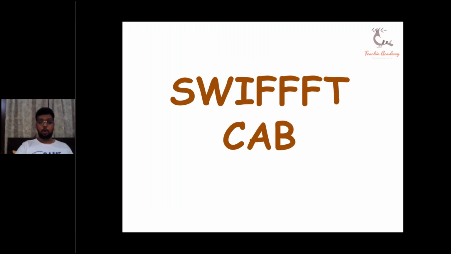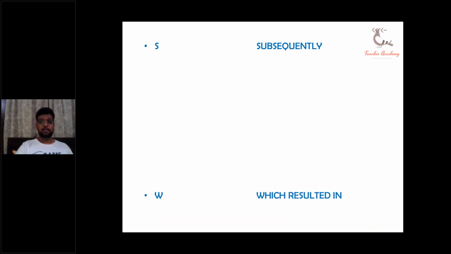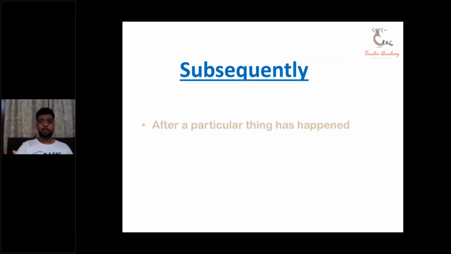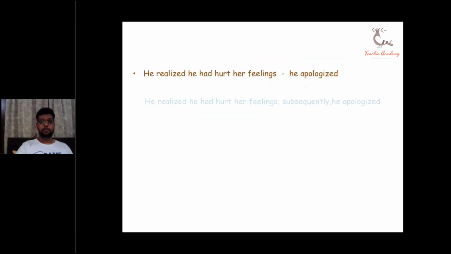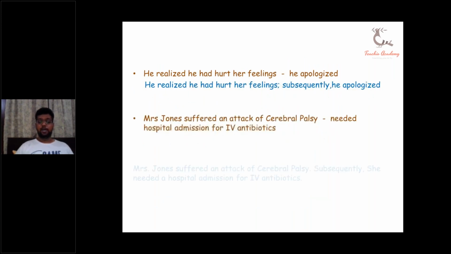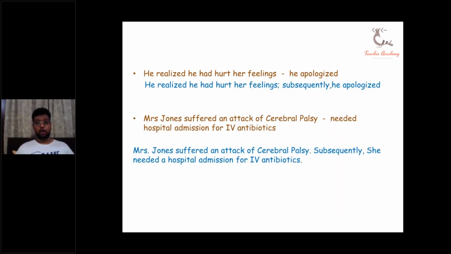So you can see here in both our examples, what we have basically done is, in our first example, we have made use of a semicolon, whereas in our second example, we have made use of a full stop. So this is how SWIFT CAB is used here.